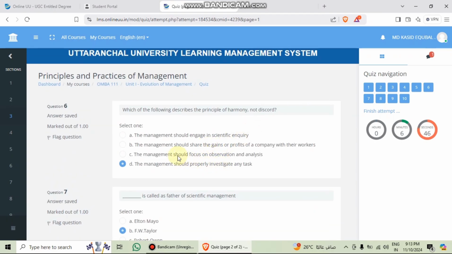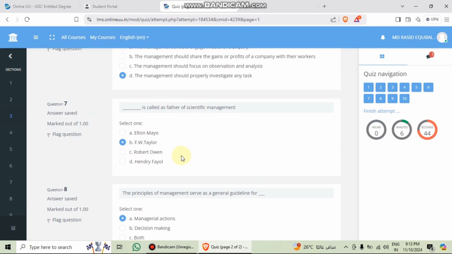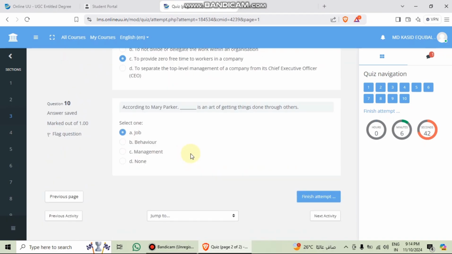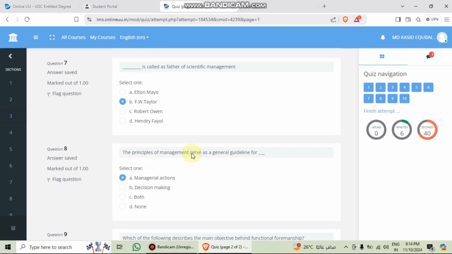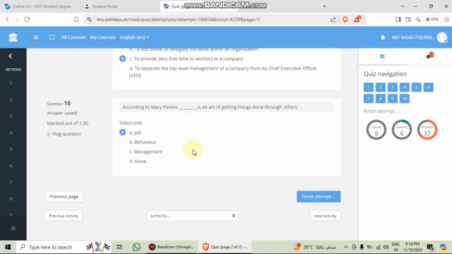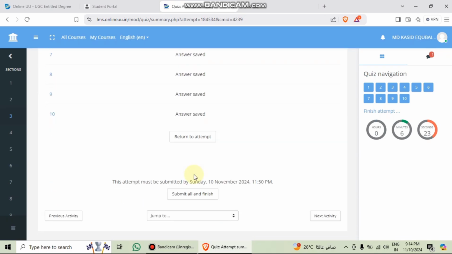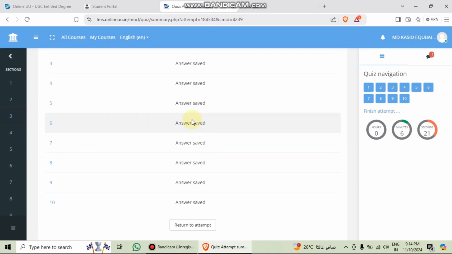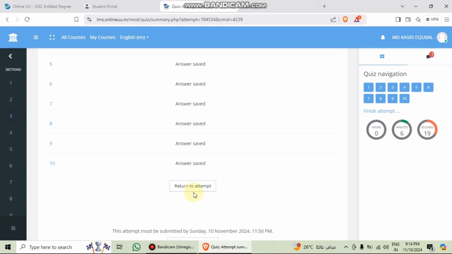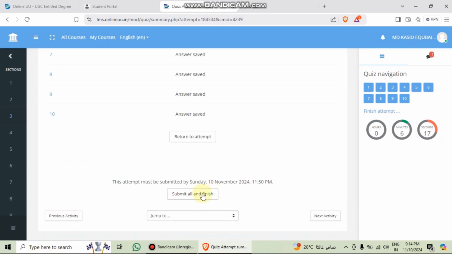You can also search on Google, and we can also ask our friends who are near us, and no camera will open. We can go easily and tick the answers. So here it is showing finish attempt. All answers have been saved, and it shows answer saved. When we give the answers, the same thing will happen as is happening here. It shows answer saved, answer saved, answer saved.